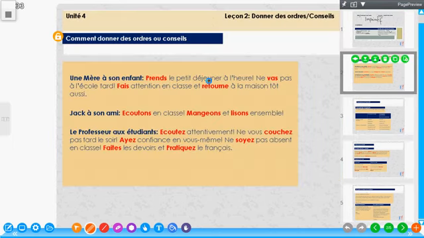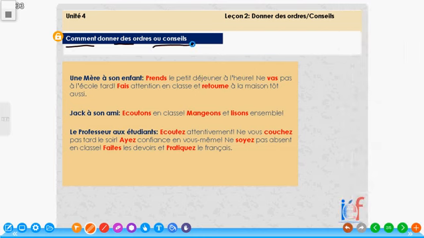Voilà. Si vous voyez bien votre écran, if you look at your screen very well, we have comment donner des ordres ou conseils. Donner means to give. How to give orders or advice. Advice is conseil. It's from the verb conseiller. Conseiller means to advise. So the noun form is conseil, advice.